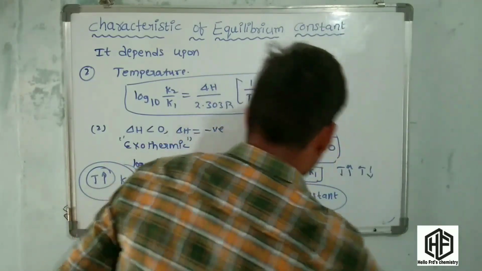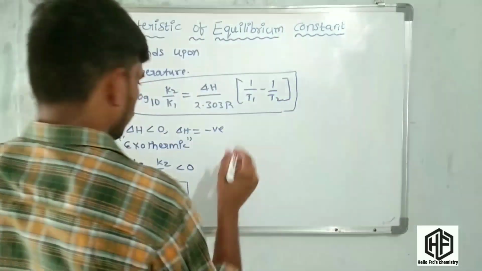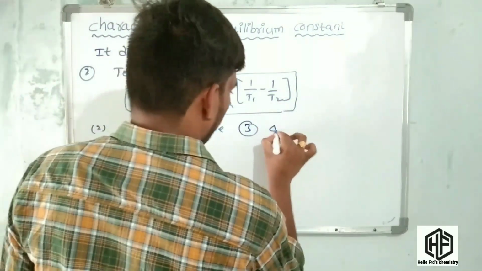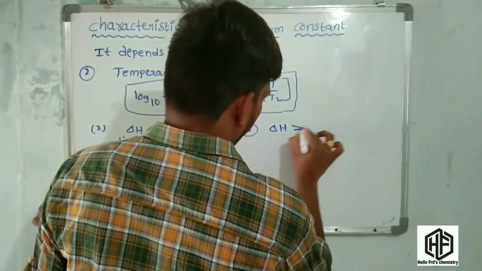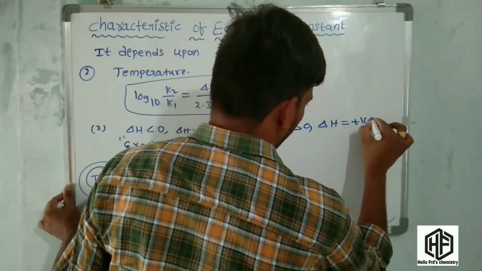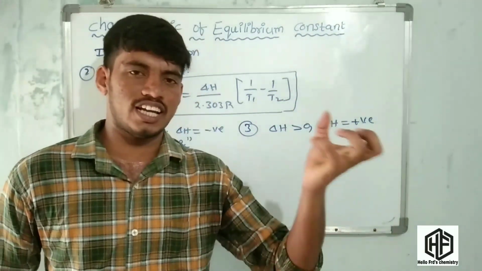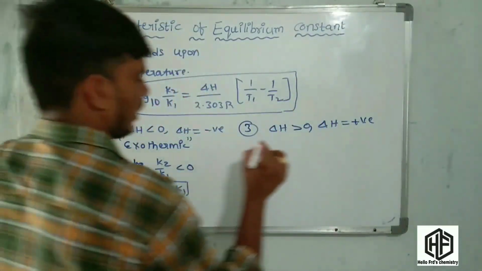And the third case is delta H greater than 0. It means delta H is positive. It means heat is absorbed in the reaction. It means that reaction is called an endothermic reaction.